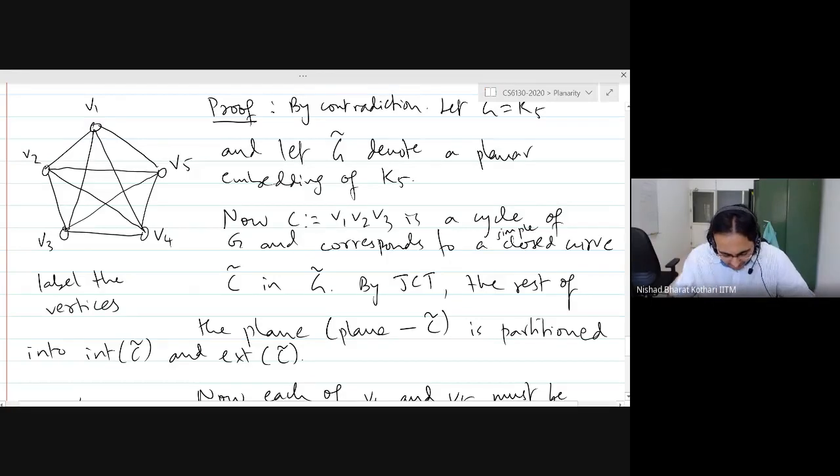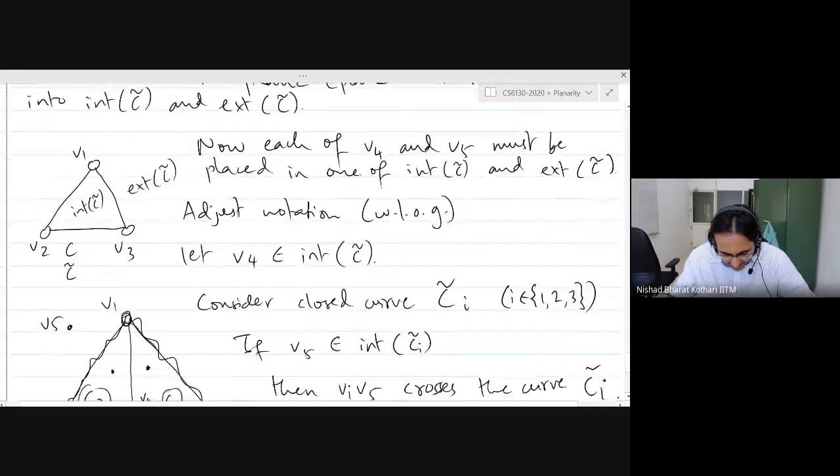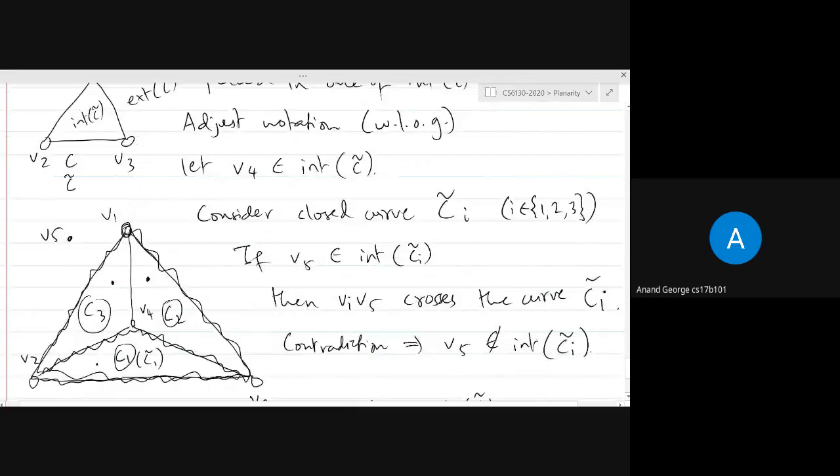Yeah, so V5 belongs to the interior of Ci, and then V1 V5 crosses the curve C. So aren't we making an implicit assumption that Vi is in the exterior of Ci to begin with? Like in the diagram it holds fine, but can that be explicitly proved for any shape of the cycle that we have?